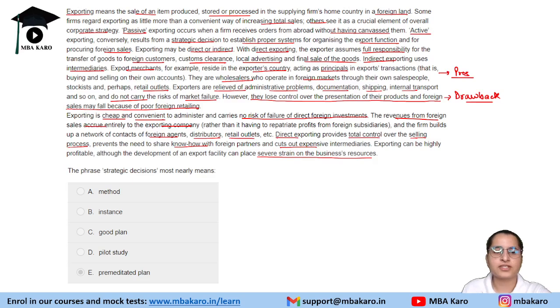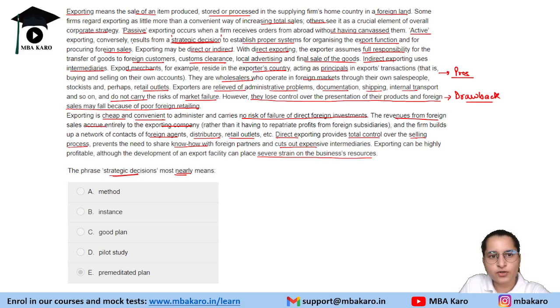Now the first question is, the phrase strategic decisions most nearly means, right? They have not asked what exactly it means. They have asked most nearly, best of all. So let's see first of all where strategic decision is given. It is given here. And what does this line say?